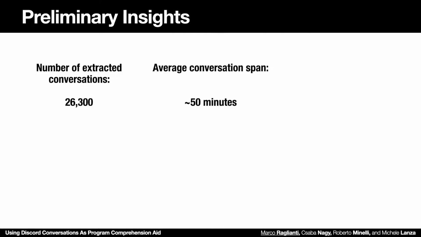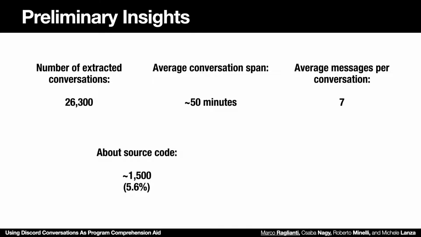Some preliminary insights. We extracted 26,000 conversations with an average time span of around 50 minutes and a length of 7 messages. When we consider those about source code, roughly 5 to 6%, we can see that they are longer, with an average of 29 messages, more than 4 times the overall average.